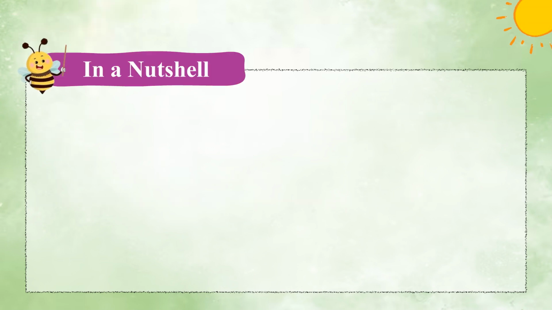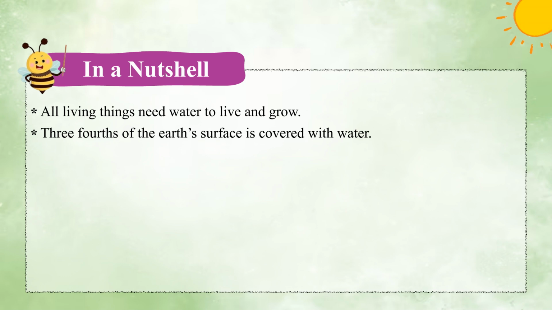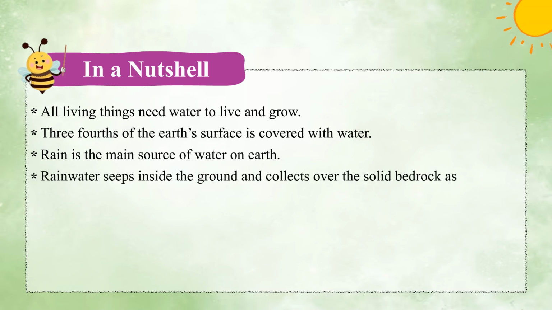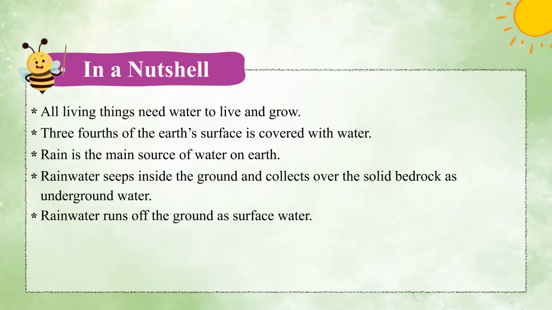In a nutshell, all living things need water to live and grow. 3/4 of the Earth's surface is covered with water. Rain is the main source of water on Earth. Rainwater seeps inside the ground and collects over the solid bedrock as underground water. Rainwater runs off the ground as surface water.